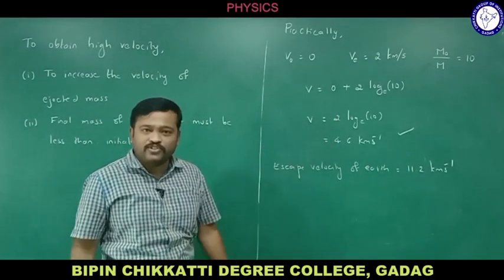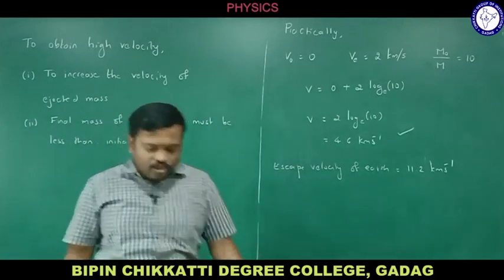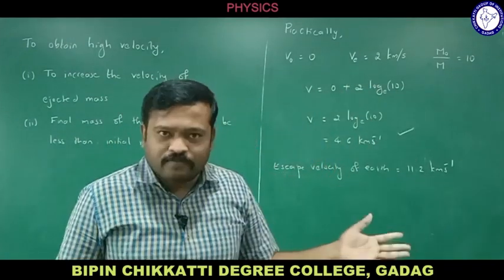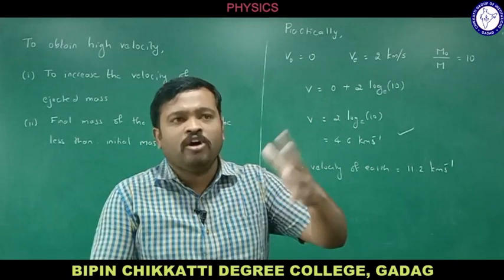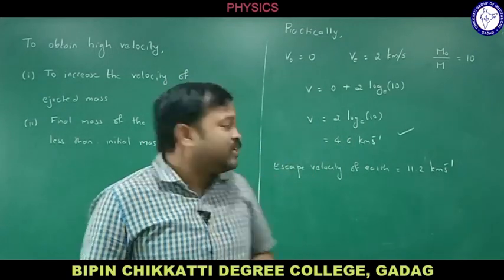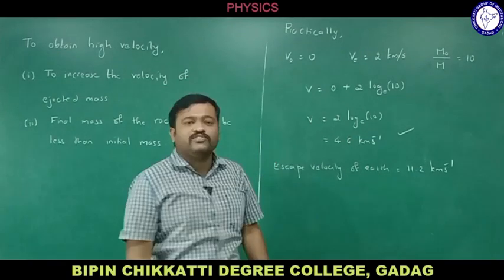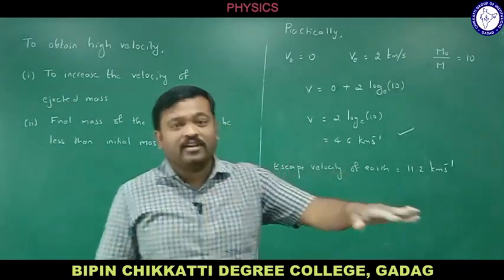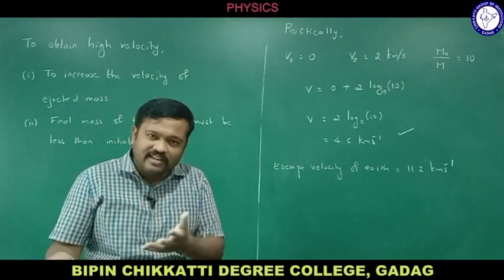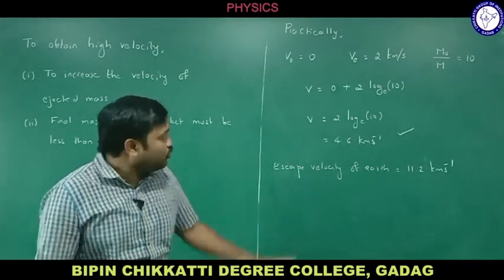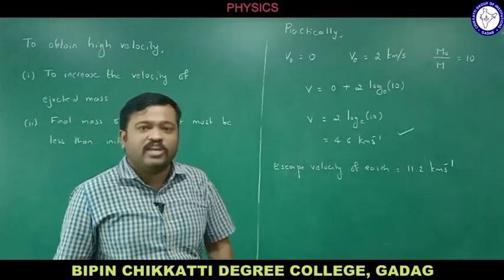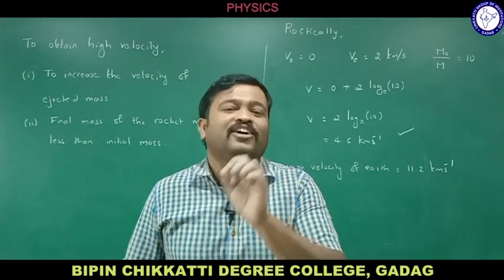It is 4.6, right? If you want to make the satellite move in an orbit, we know that orbital velocity is also nearly about 8 kilometers per second here, right? But it is even less than that, right? The velocity of the single stage rocket is less than both escape velocity as well as the orbital velocity. So this is the reason why we cannot use single stage rocket.